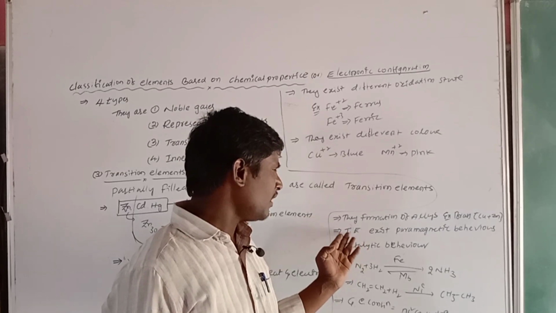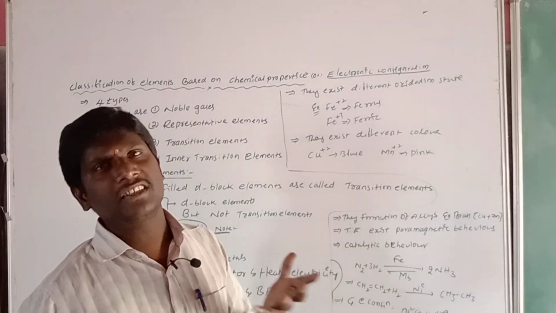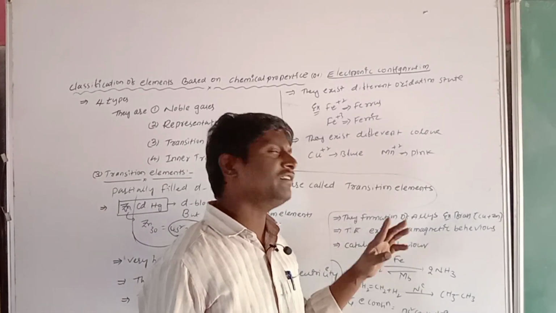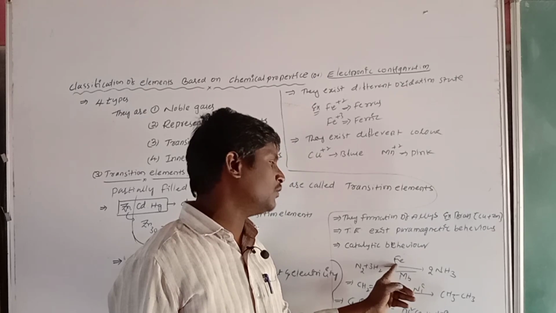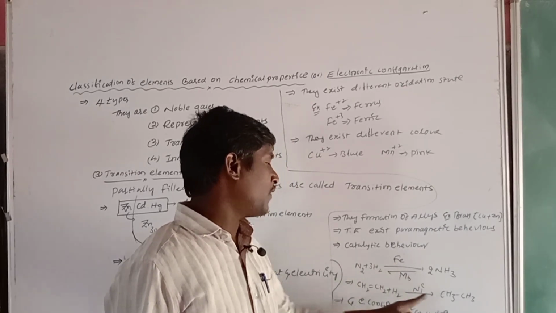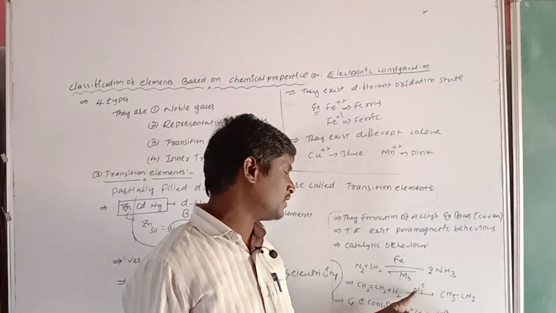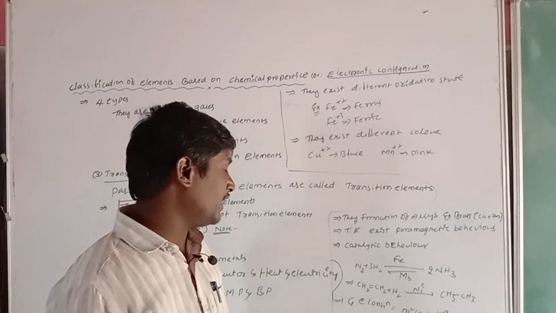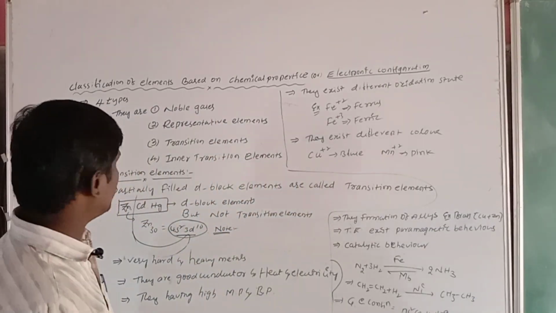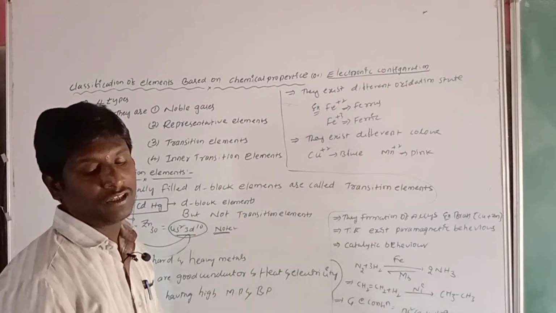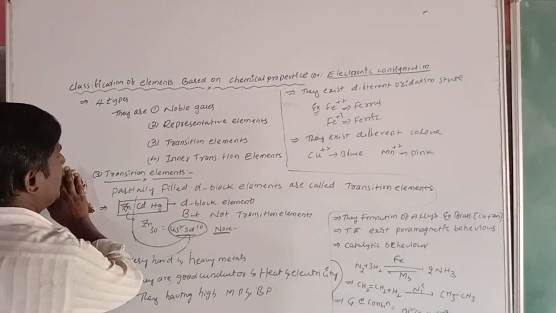The transition elements exhibit paramagnetic behavior. Why? Because they contain unpaired electrons. They exhibit catalytic behavior. Here, in the formation of ammonia, iron is the catalyst. In the conversion of unsaturated hydrocarbons to saturated hydrocarbons, nickel is the catalyst. The general electronic configuration of the D block transition elements is ns2 (n-1)d 1 to 10. This is about the transition elements.